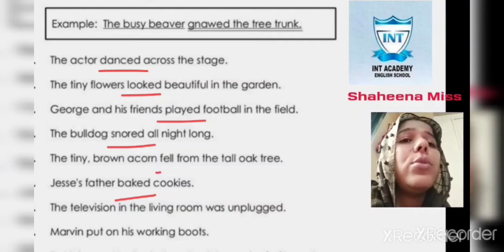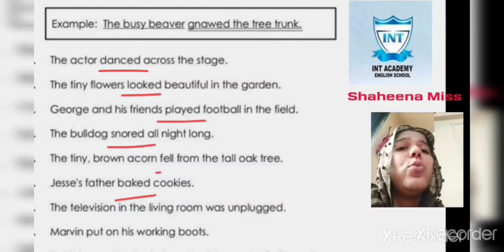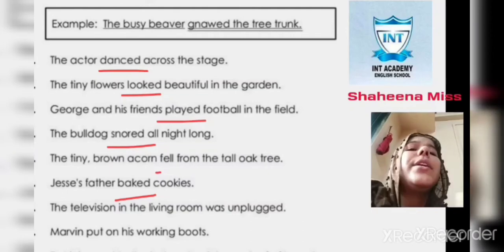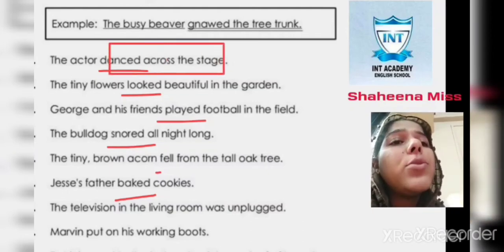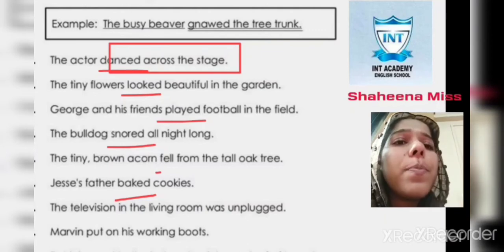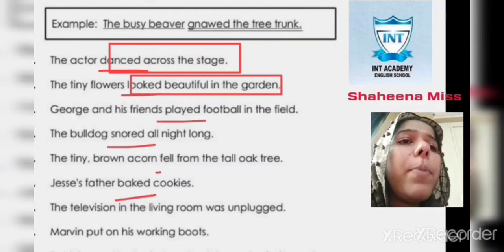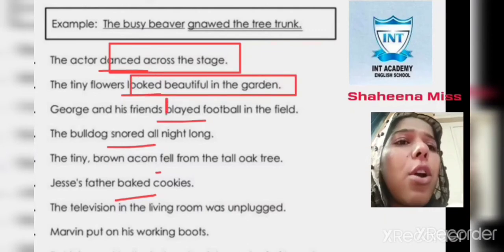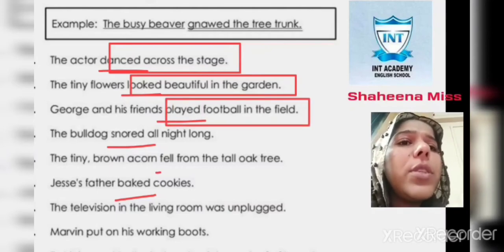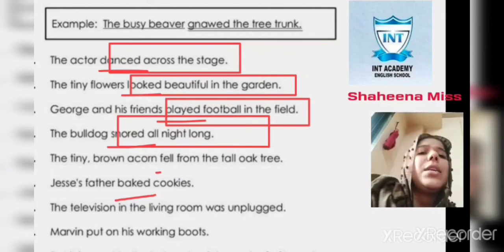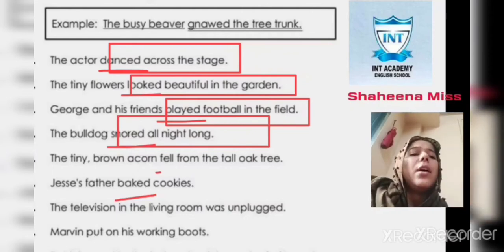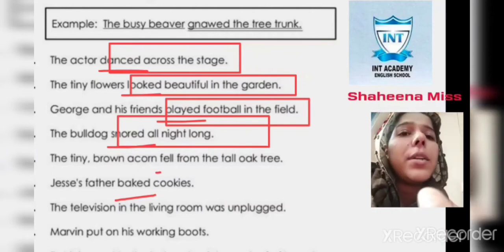Then you will understand the subject and the predicate very nicely. Verb plus the rest of the sentence is a predicate.